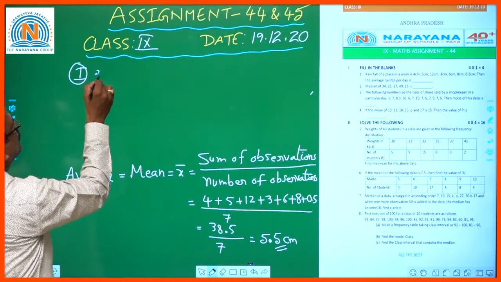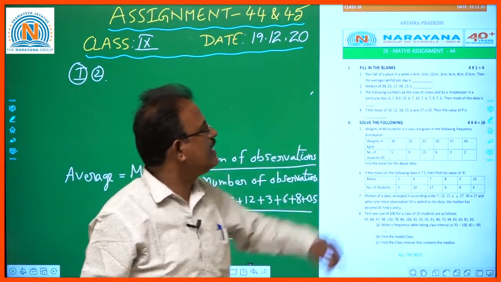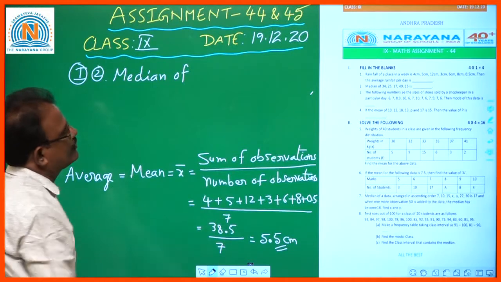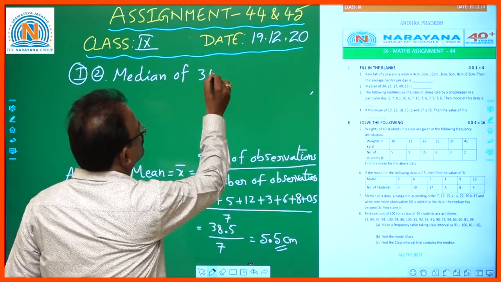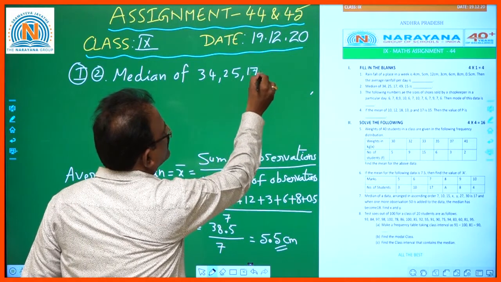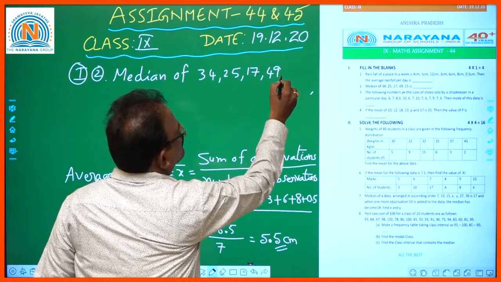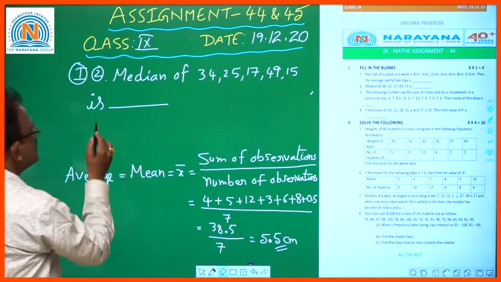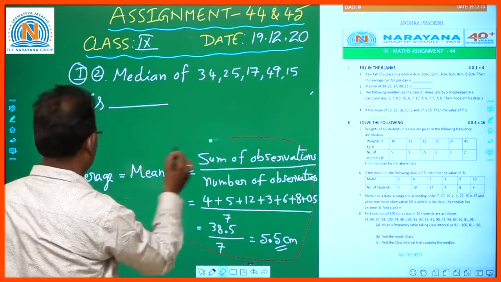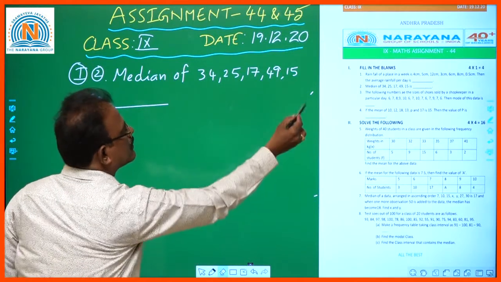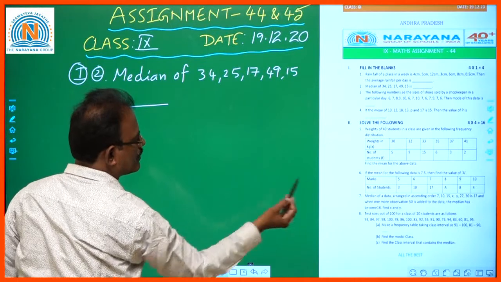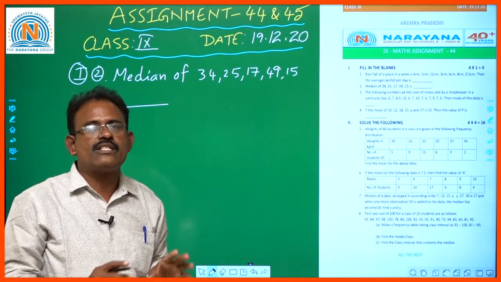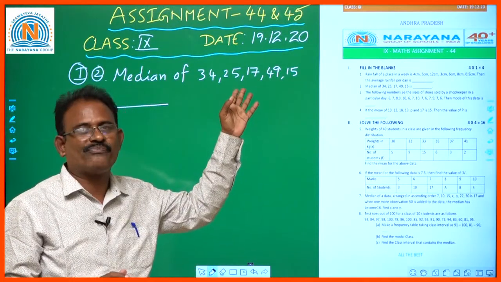Question number 2: the median of the observations 34, 25, 17, 49 and 15 is... Whenever we find the median of observations for ungrouped data, this is raw data, a collection of information.